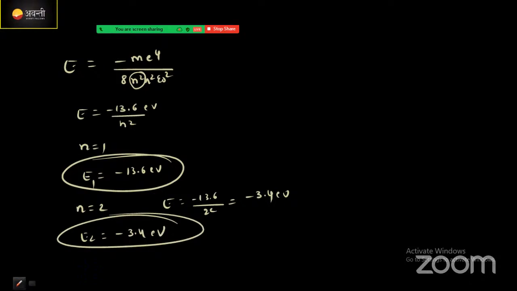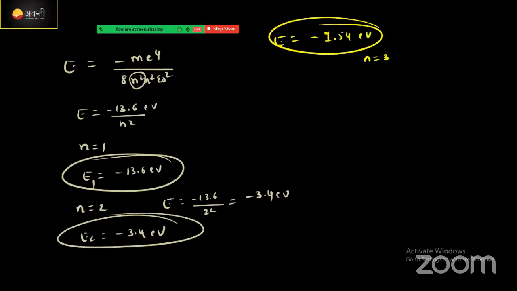And then for the third energy state, you will get minus 1.54 electron volt, similarly, because n value will be 3, and if you square this you will get 9. Clear now? Is it clear, right?